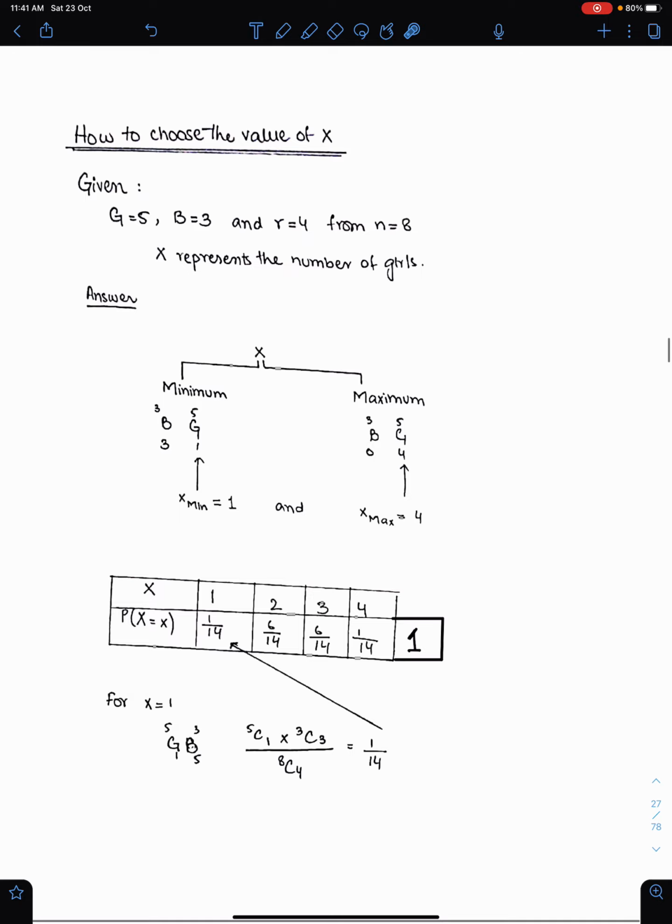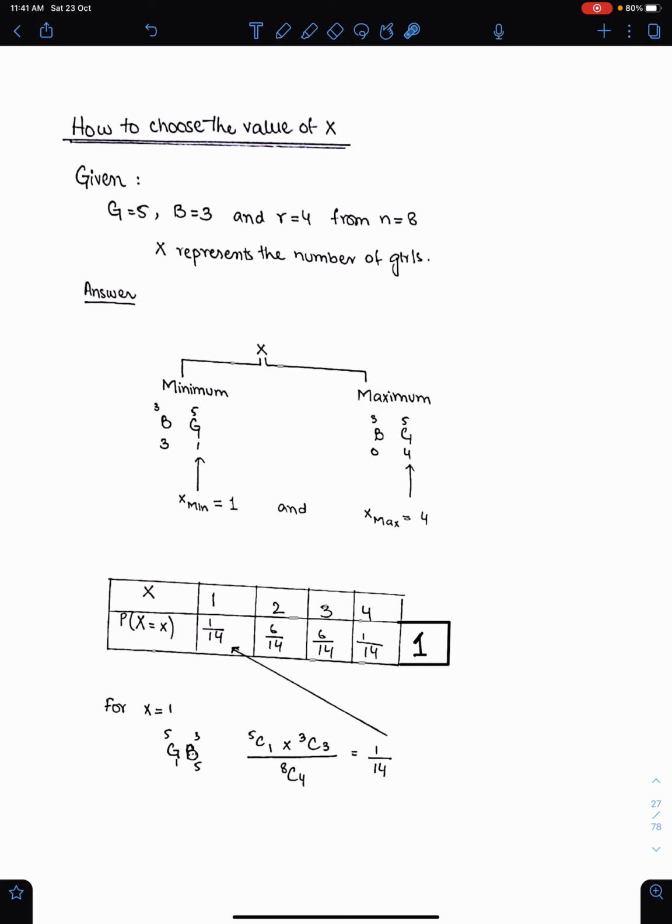Now, in this chapter, the most important thing is construction of probability distribution. This is the probability distribution. For the construction of this probability distribution, we have to decide the values of x. Now, how to choose the value of x? This is very important. We can understand this with the help of this example. There are 5 girls and 3 boys, and the requirement is 4 students or 4 people from 8.